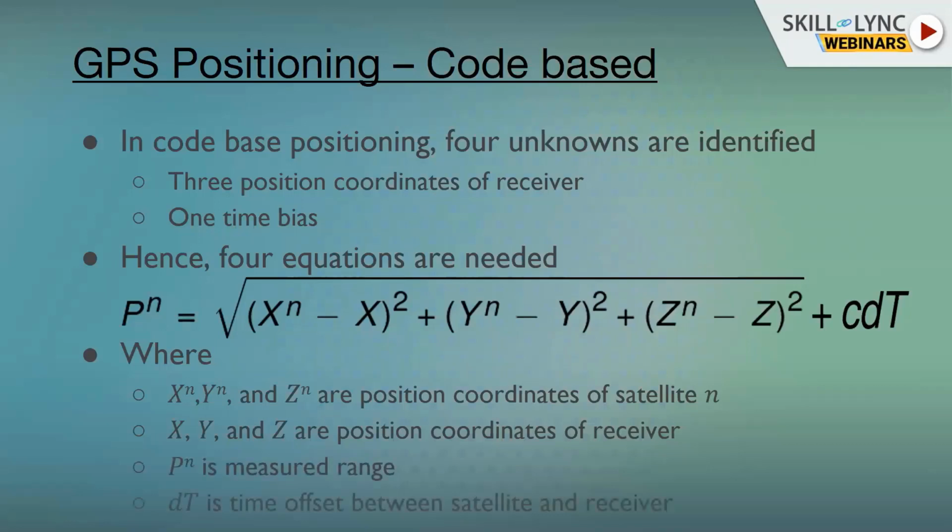Pn is the measured range. Since in this equation you have 4 unknowns, X, Y, Z, and dt, you need 4 equations. And when you solve these 4 equations, you can estimate the values of X, Y, Z, and dt. So this is the basic philosophy of positioning using GPS.